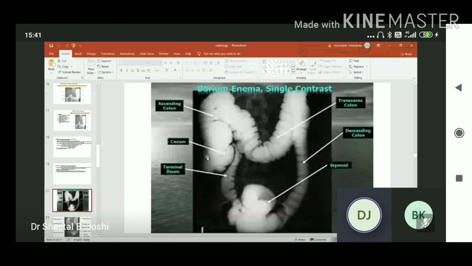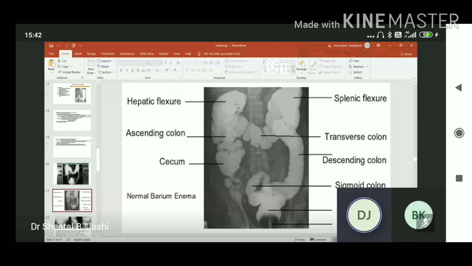Contrast, you can appreciate the cecum, ascending colon, transverse colon, descending colon, the sigmoid colon and the terminal ileum. The hepatic flexure of the colon on the right side, splenic flexure on the left side, the transverse colon, transversely, descending colon, sigmoid colon, rectum and anal canal. Cecum, the normal barium enema.